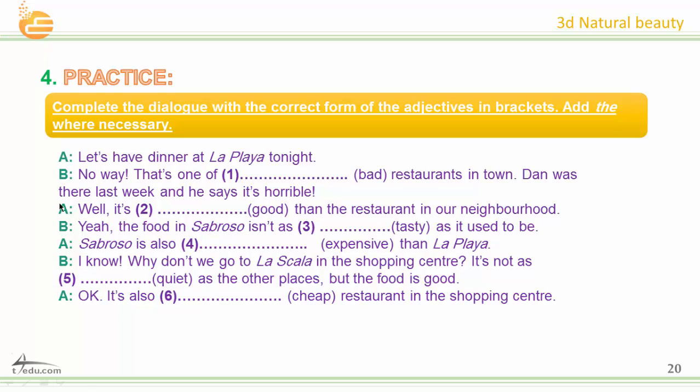Okay, let's check your answers now. Number 1, the worst. Okay, very good. Number 2, bitter. Number 3, tasty. 4, more expensive. 5, quiet. Number 6, the cheapest.